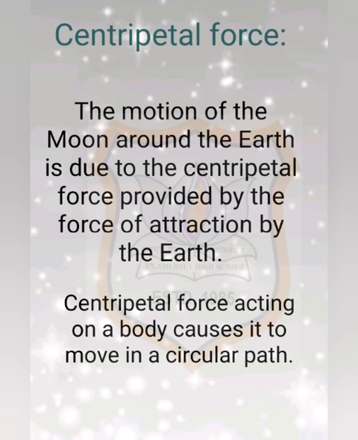Now, centripetal force. The motion of the moon around the earth is due to the centripetal force. The centripetal force is provided by the force of attraction of the earth. If there were no such force, the moon would pursue a uniform straight line motion. So, centripetal force acting on a body causes it to move in a circular path.